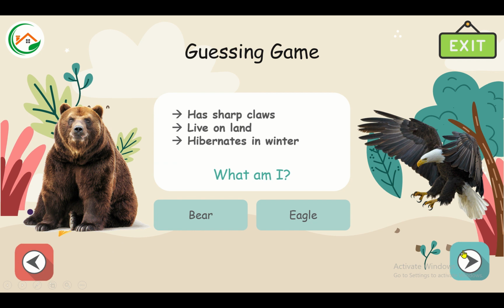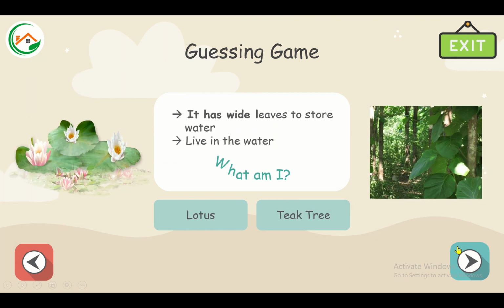Okay, next game. What is this? It has wide leaves to store water. Leaves in the water. What am I? Is it a lotus or a teak tree? Living in the water?